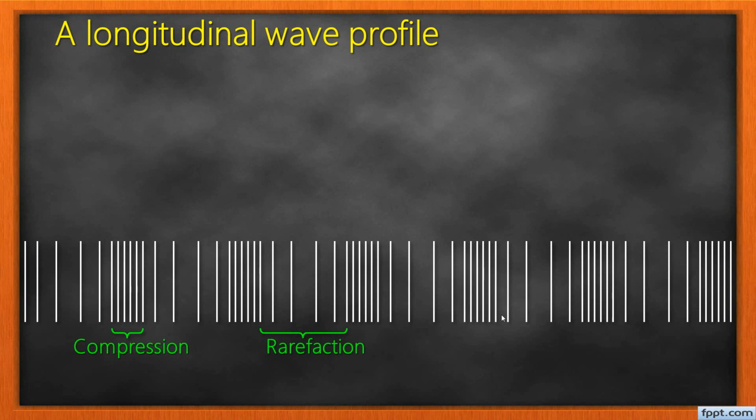Just one word, don't separate it into rare and faction. It's rarefaction, one word. Now, the distance between two successive rarefactions gives us the wavelength, lambda. And also the distance between two successive compressions, taking the middle of one compression to the middle of the next, still gives us the wavelength, lambda.